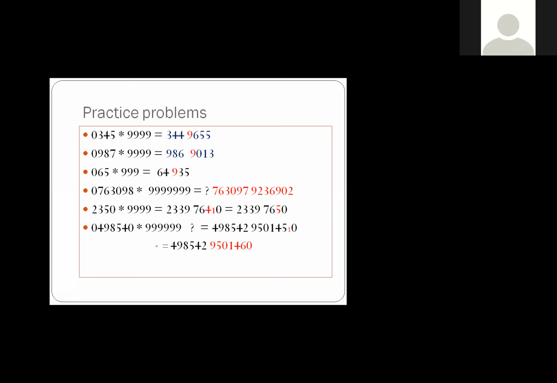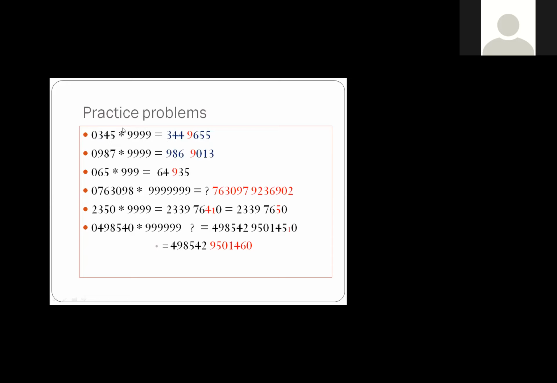Listen carefully to what I want to say. This particular 0 is put because we want to apply the Nikhilam Sutra on this. Otherwise, when we are subtracting, the 0 has no meaning, because we are putting 0 before the number and subtracting from it. So 345 minus 1 will be 344. It doesn't matter whether you put 0 before 344 or not. But why are we putting 0? That is very important to calculate the right hand side part, and the right hand side part is calculated by applying the Nikhilam Sutra. So here the Nikhilam Sutra is to be applied by considering 0.